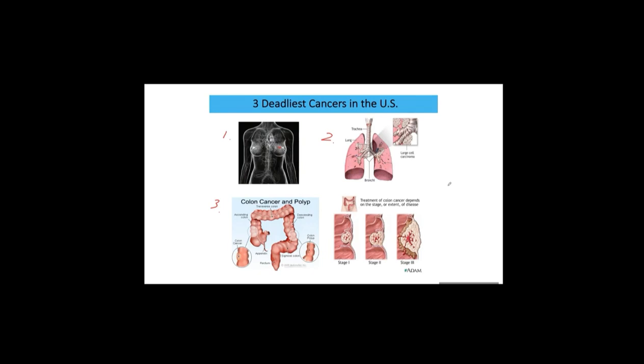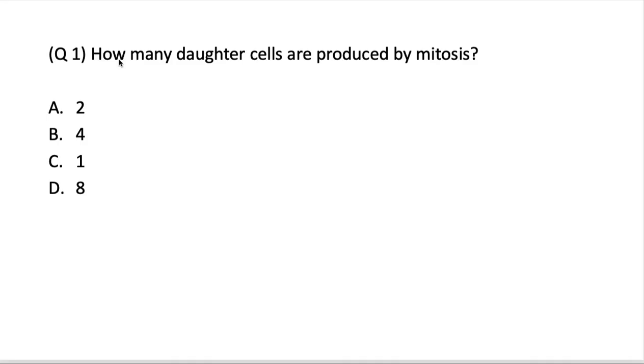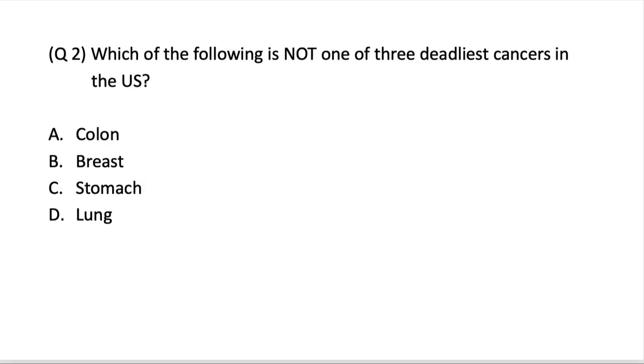Okay, this is the end of mitosis. Let's solve the questions. Question 1: How many daughter cells are produced by mitosis? Mitosis begins with one mother cell, and once this mother cell undergoes mitosis, how many daughter cells can be produced? You can find the answer from the lecture. Second question: Which of the following is not one of the three deadliest cancers in the US? You heard this from the lecture, so you can easily find the answer.